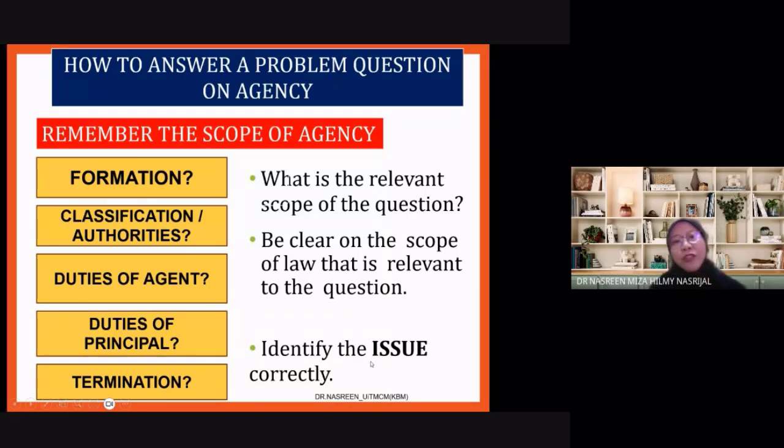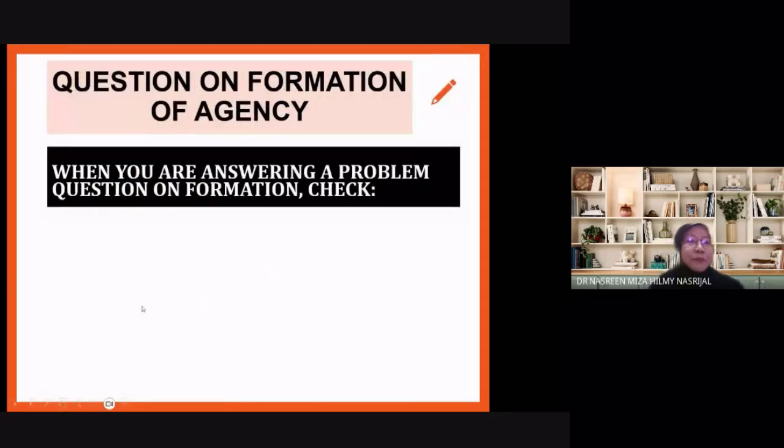And I'm sure your lecturers have taught you how to answer questions. You've got to identify your issue. You've got to explain the law. You've got to apply and conclude. Yeah, apply the law and conclude. Now, so when you are answering a question on formation, now I am zooming in on formation.